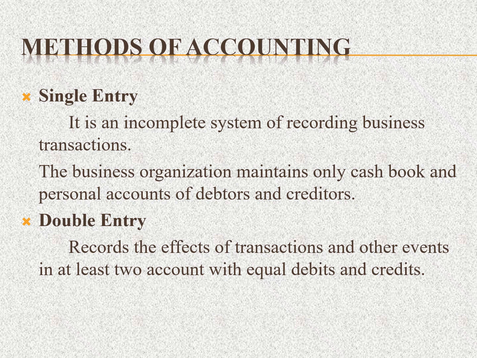So the business organization maintains only the cash book. We can follow the single entry system when maintaining only the cash book. So it is not suitable for all businesses. Okay. And the double entry is the best because we can identify equal debit and credit values. For example, which account is to be debited and which account is to be credited.